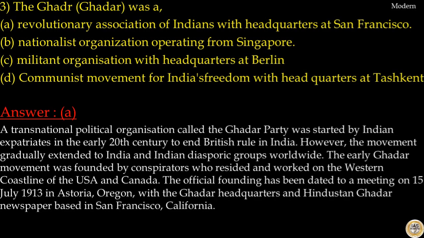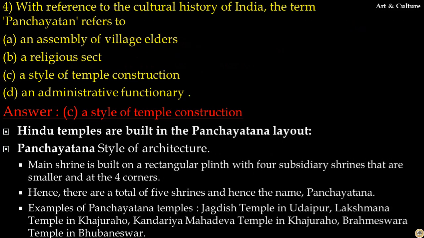A transnational political organization called the Ghadar Party was started by Indian expatriates in the early 20th century to end British rule in India. However, the movement gradually extended to India and Indian diasporic groups worldwide. The early Ghadar movement was founded by conspirators who resided and worked on the western coastline of USA and Canada. The official founding has been dated to a meeting on 15 July 1913 in Astoria, Oregon, with the Ghadar headquarters and Hindustan Ghadar newspaper based in San Francisco. So here answer to this question is option A.